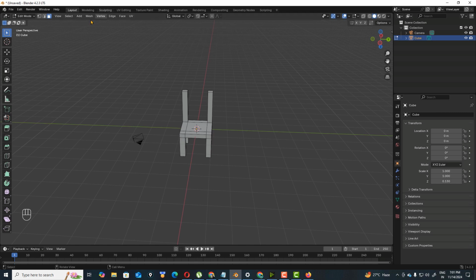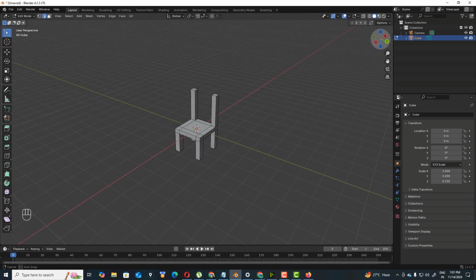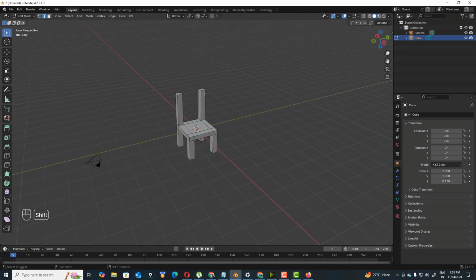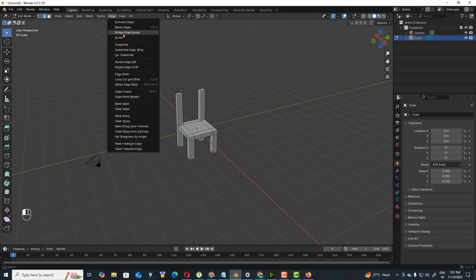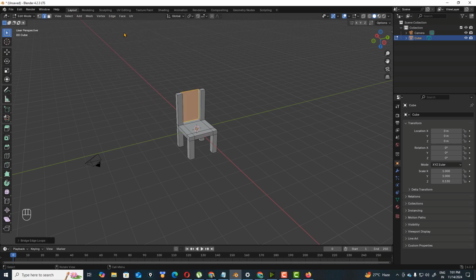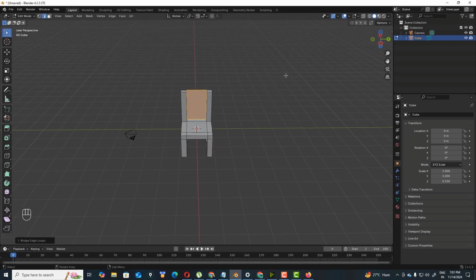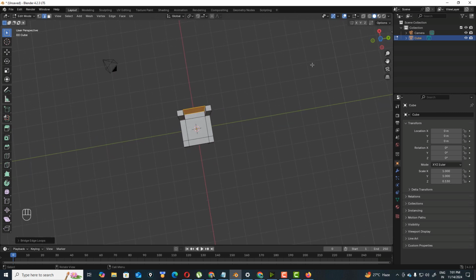You can do one thing: go to edge and select both of these edges, holding shift, then bridge edge loops. See what happened. This automatically bridges the edge loops. If you want to cut from the area, you can actually select this, and you can select this face.